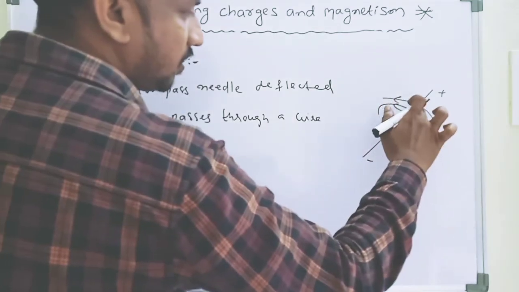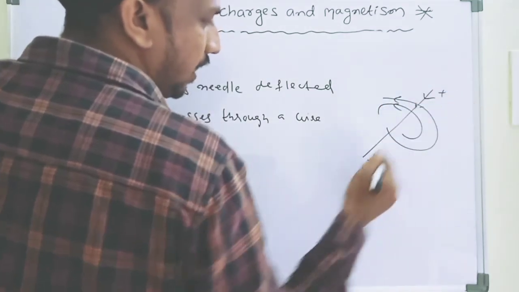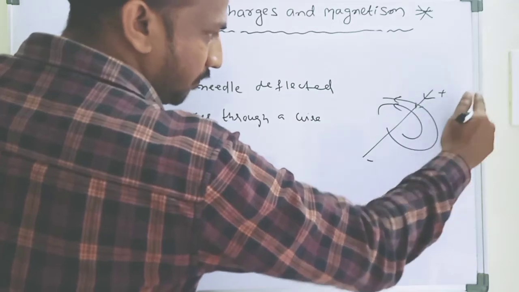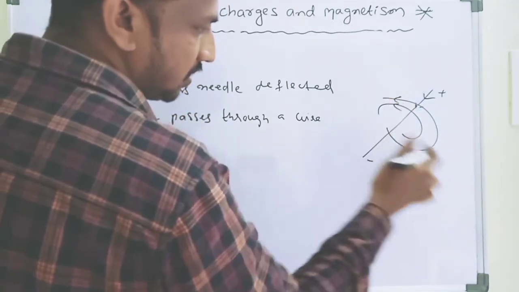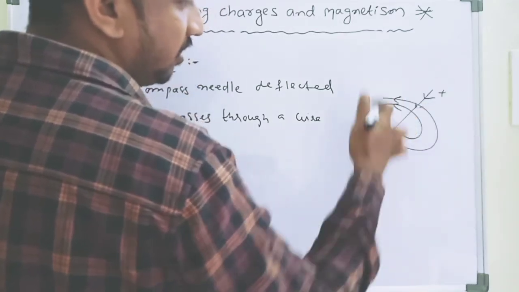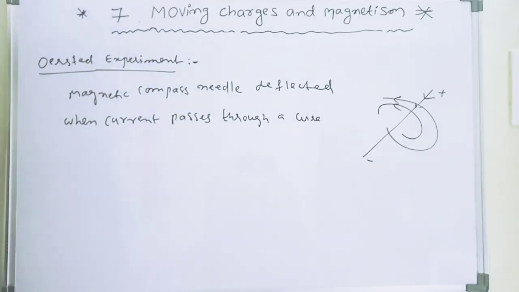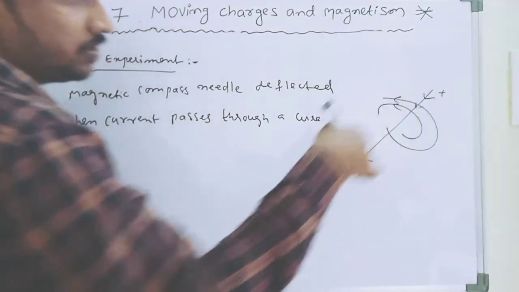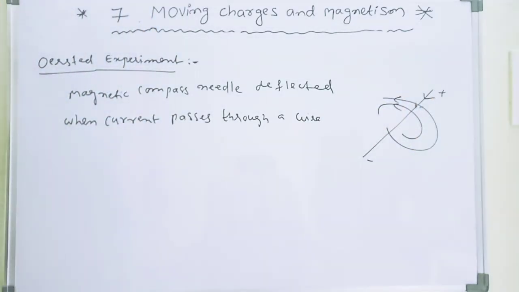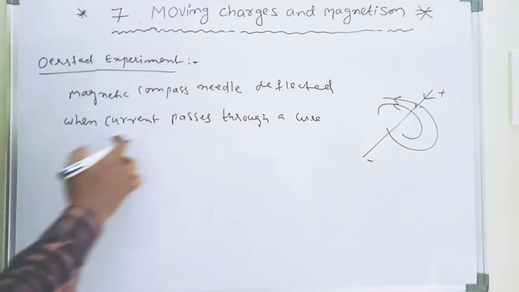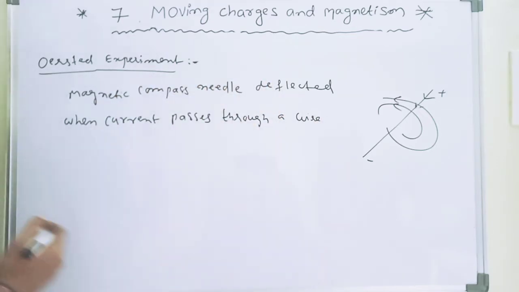The magnetic compass needle is deflected when current passes through a wire.